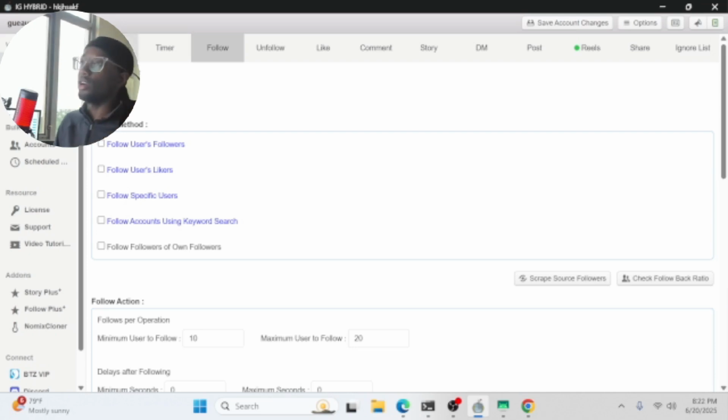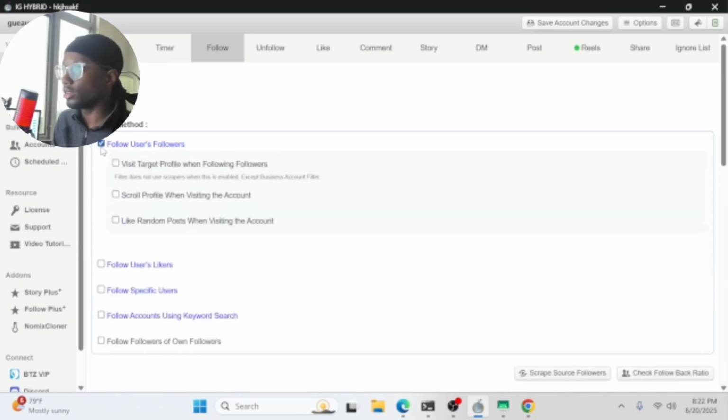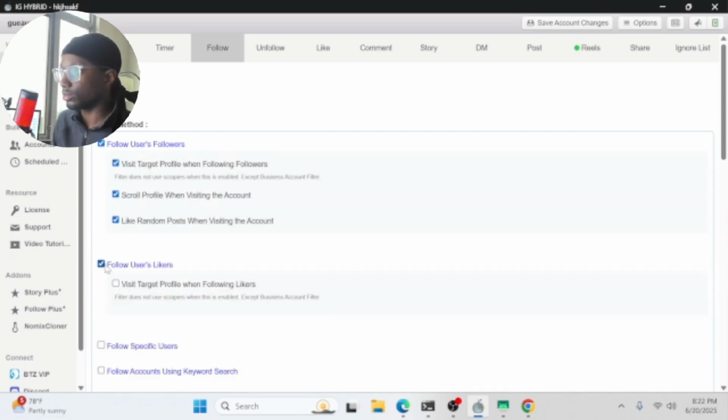This is after you change the bio, the username, all of that jazz, the name of the accounts. So this is what you're going to want to do. These are the exact settings that you're going to want to turn on. Make sure to turn on the follow, turn this on, boom, boom, boom. Follow users, likers, turn that on.